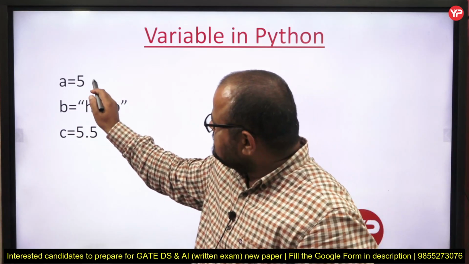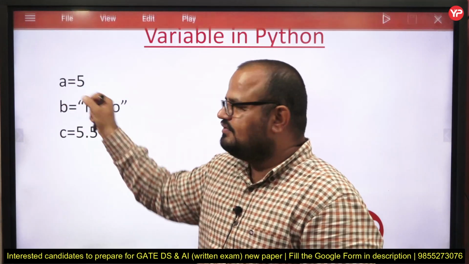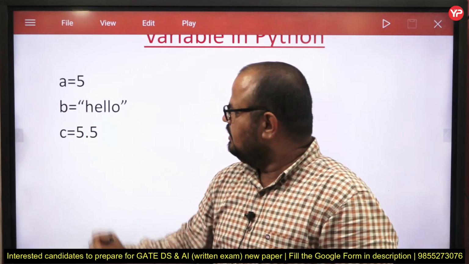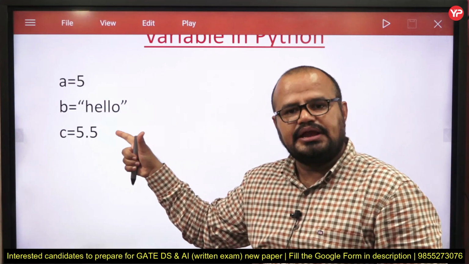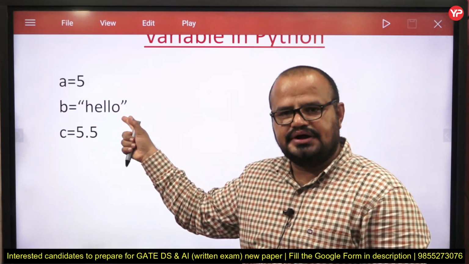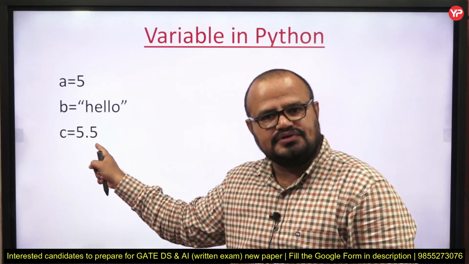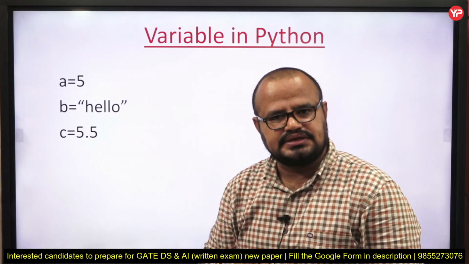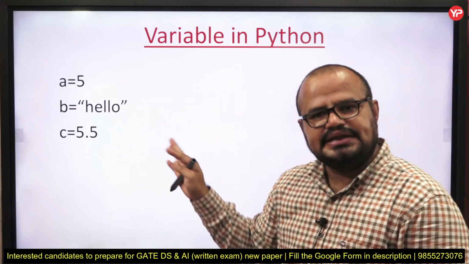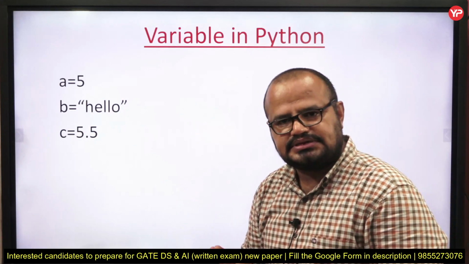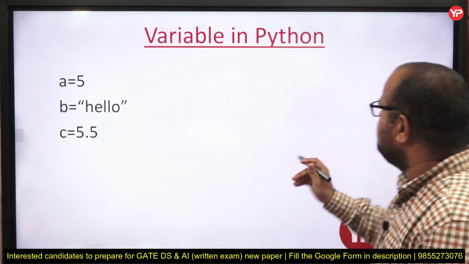See, here I am assigning 5 to A. It means I am assigning an integer value to variable A. Here I am writing a string, a word, in simple terms, to B. And here I am assigning a float value to variable C. It means we are assigning different types of values to variables. That is called variables in Python.